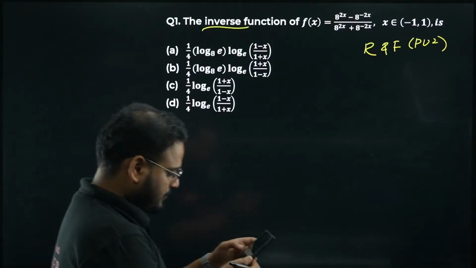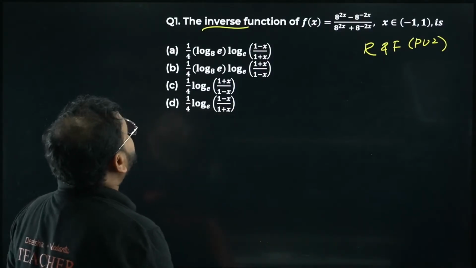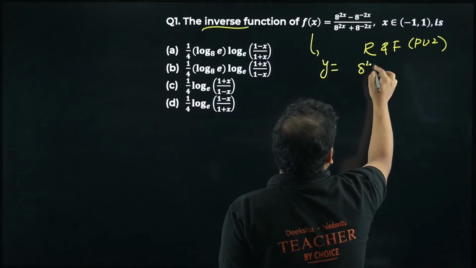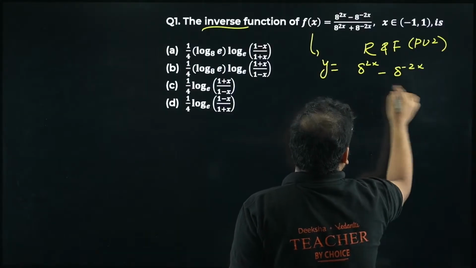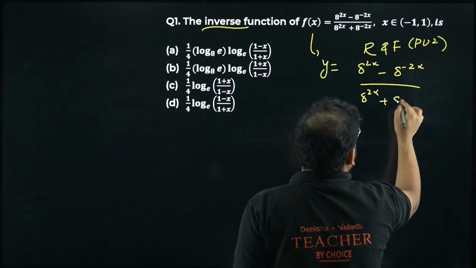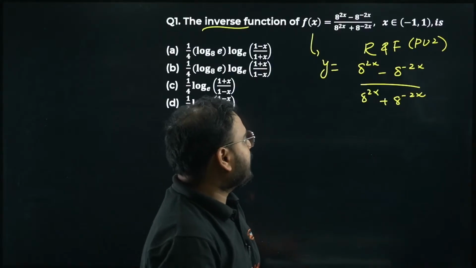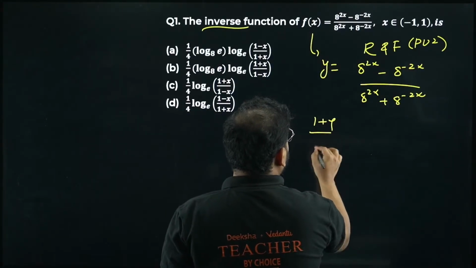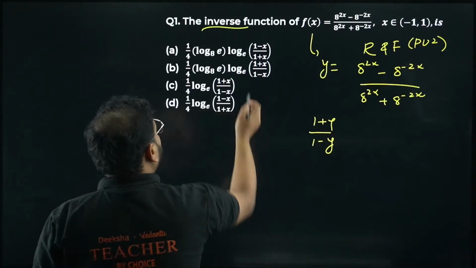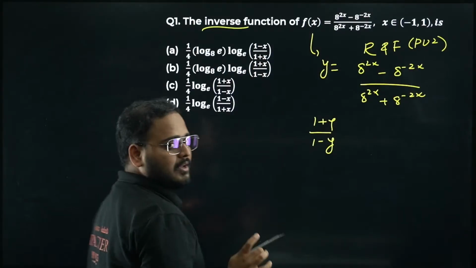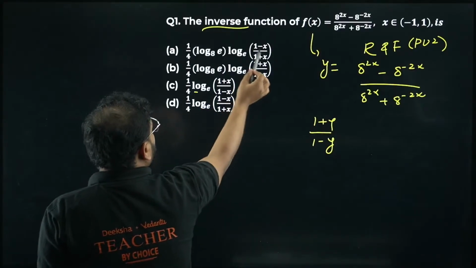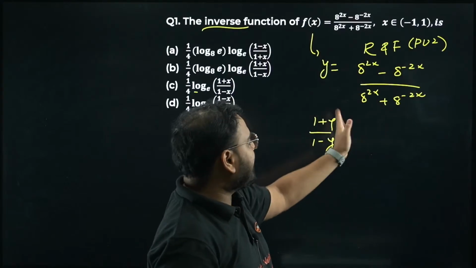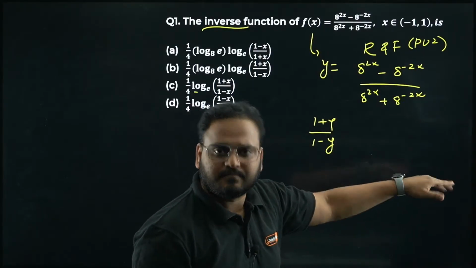So for the inverse function of this, what I'm going to do, please check. I'll take this function as y equals 8 power 2x minus 8 power minus 2x upon 8 power 2x plus 8 power minus 2x. You can see there's a pattern. If you add these 2 parts, it'll become cancelled. So I'm going to take the relation 1 plus y upon 1 minus y. Why? Because I'm getting the relation 1 plus x, 1 minus x, everywhere in the log. Then why am I doing 1 plus y? Because I can find x as the subject here and then change the variable.